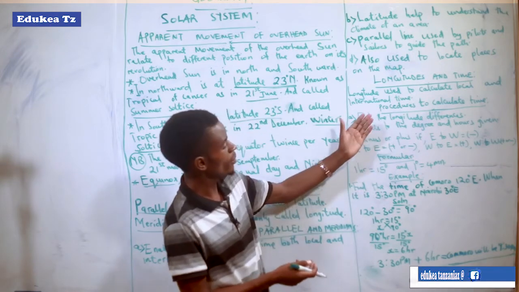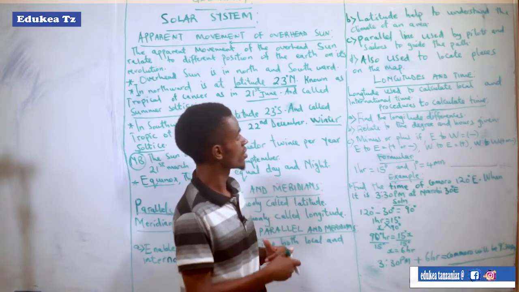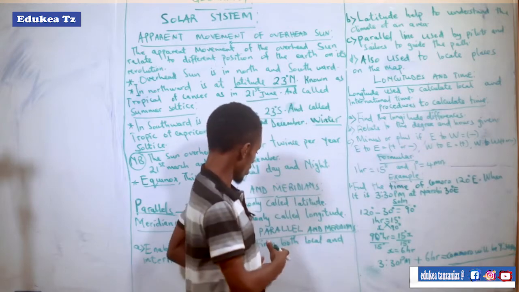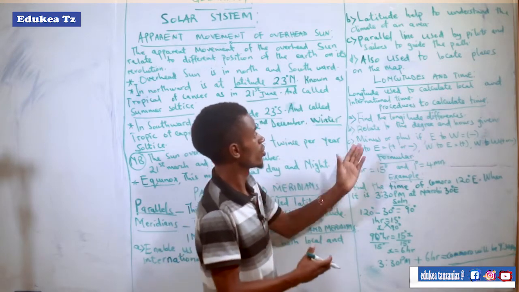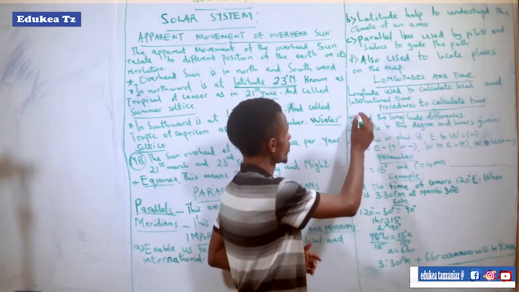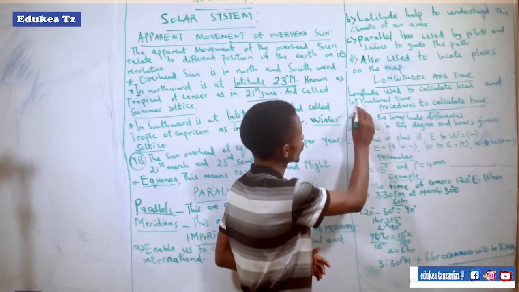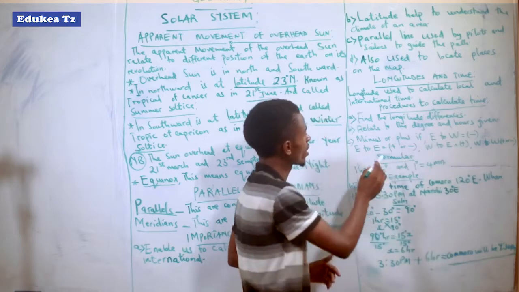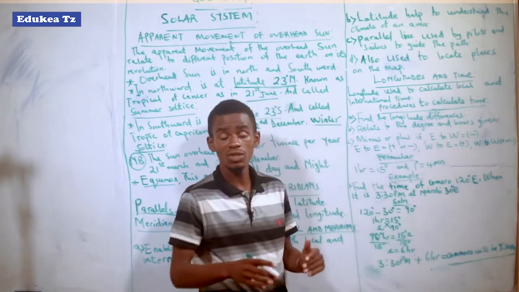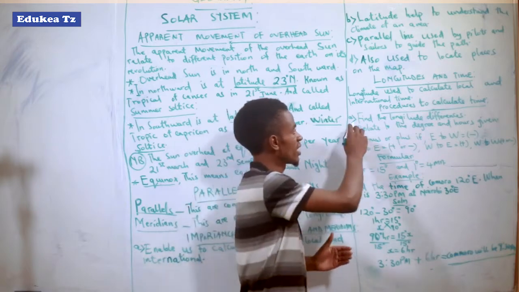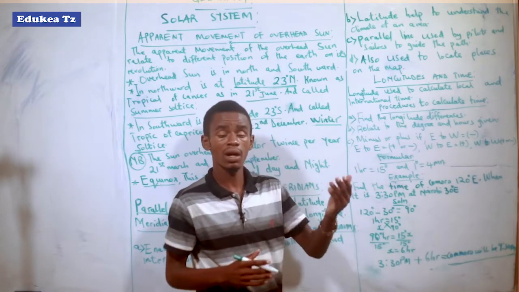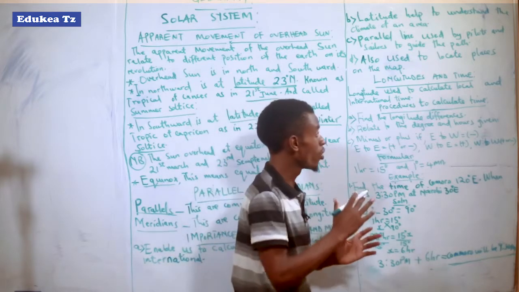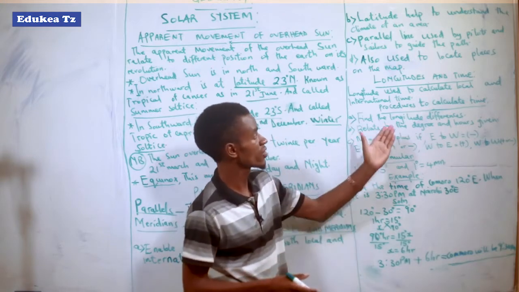Let's come to the last subtopic in this topic of solar system: longitude and time. Here we come to the point that longitude helps to calculate the time. Longitude is used to calculate local and international time. Local time is the time found at the smallest place, but international means calculating the time of another country outside your given country. Both local and international time we calculate by considering longitude.